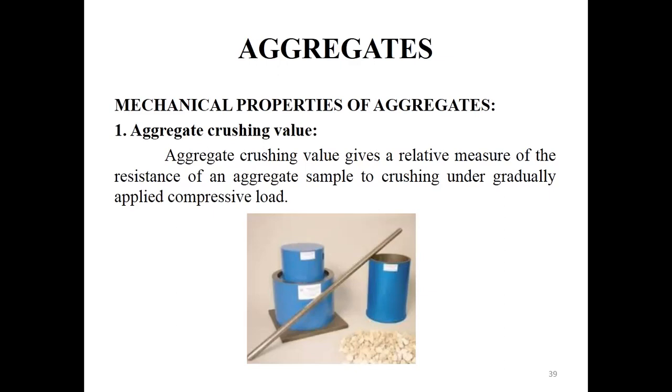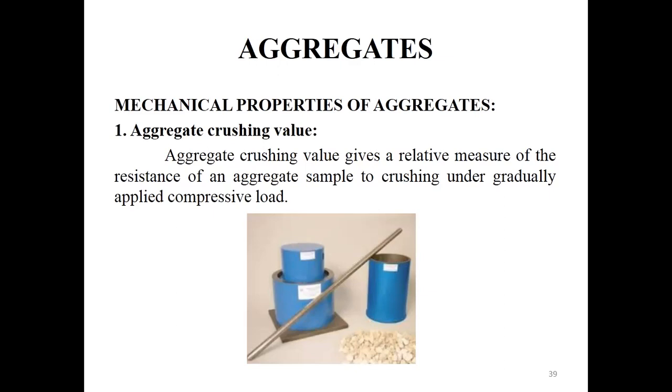Then this cylindrical steel cup, which you can see here, is filled in 3 equal layers. The whole sample is split into 3 equal parts. First, one part is put in and tamped using the tamping rod, with 25 strokes over the first layer.